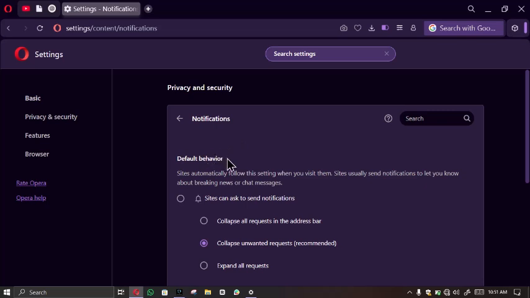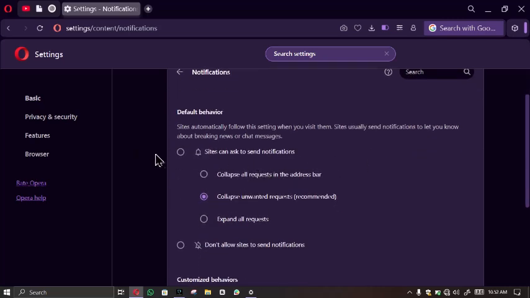They have the default behavior which all sites must obey. Sites automatically follow the default settings when you visit them. Sites usually send notifications to let you know about breaking news or chat messages. Now if you want sites to be able to access and send you notifications, turn this on first.